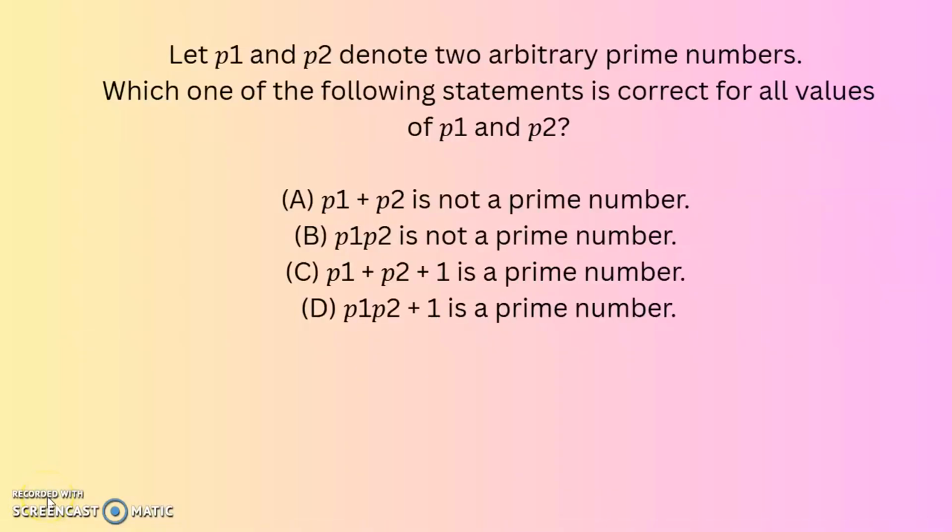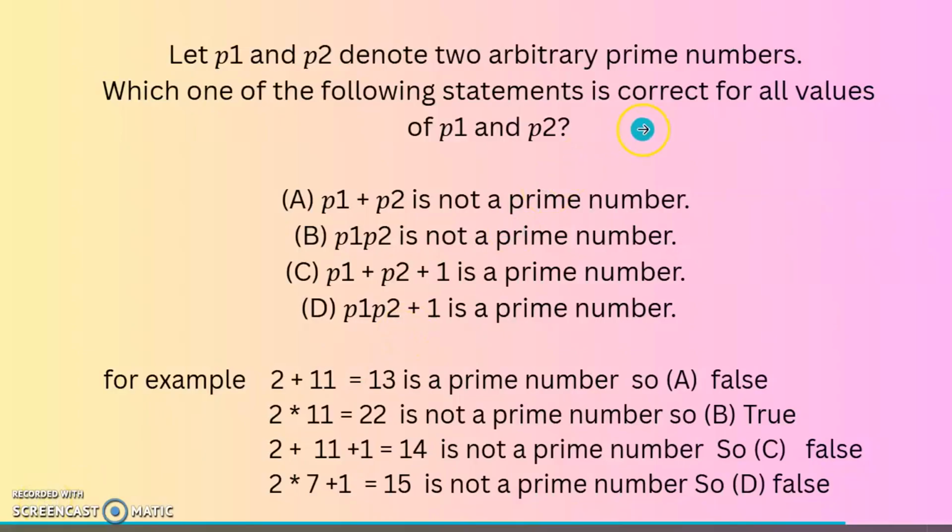Next question. Let P1 and P2 denote two arbitrary prime numbers. Which one of the following statements is correct for all values of P1 and P2? Option A, P1 plus P2 is not a prime number. Option B, P1 multiplied by P2 is not a prime number. Option C, P1 plus P2 plus 1 is a prime number. Option D, P1 multiplied by P2 plus 1 is a prime number.